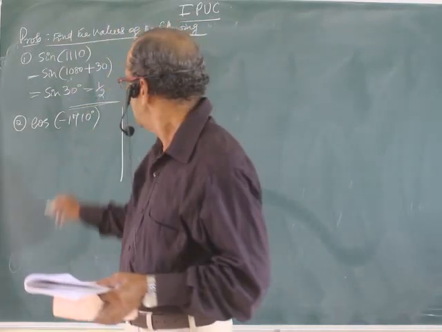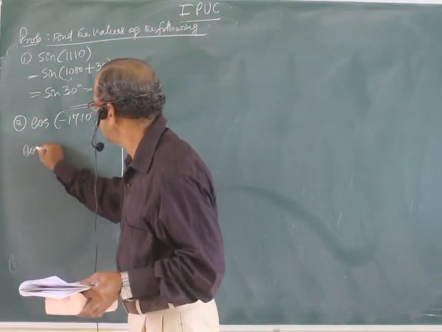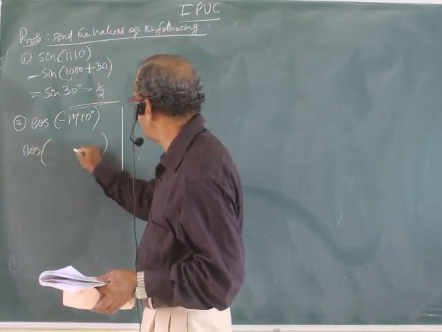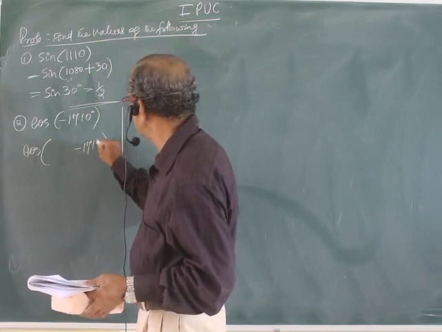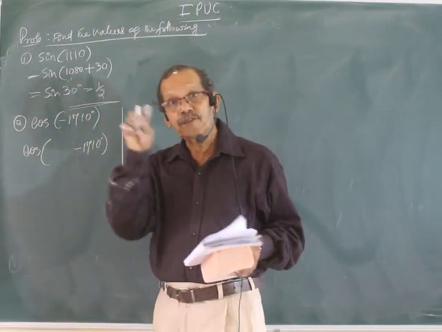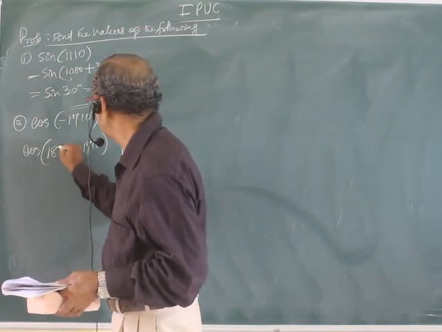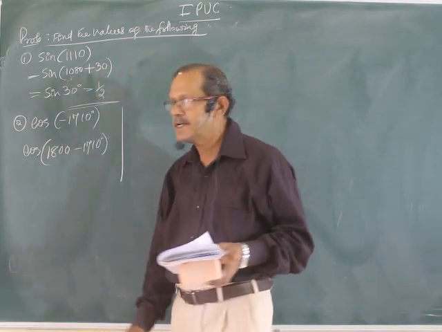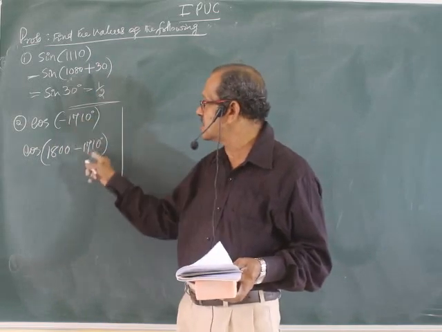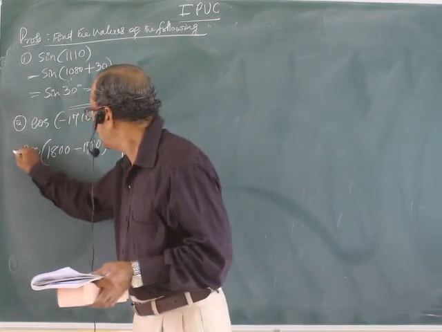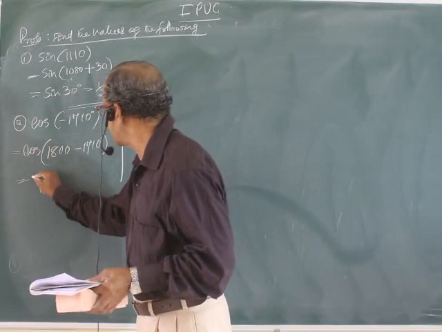No problem. Here, the first method is, this should be subtracted. 1710 should be subtracted from the nearest multiple of 360 greater than this, which is 1800. If you subtract, what you get?